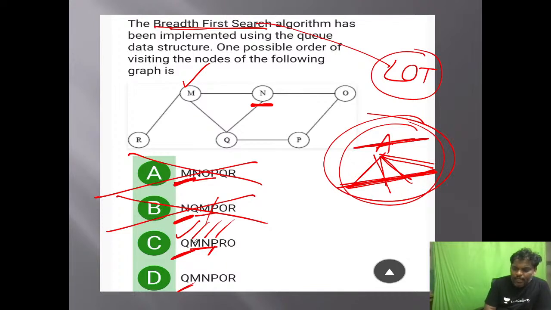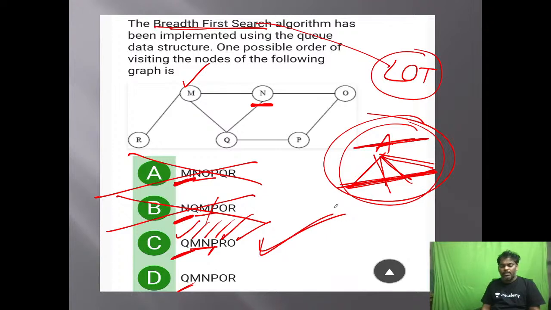What is the answer? I think R. Next one, I think R only, because remaining people are already visited. Lastly, O left out, O. The answer is going to be C. First Q followed by their adjacent M and P. Yes. M and P followed by M adjacent R. Afterwards O. Right. Answer is going to be C.